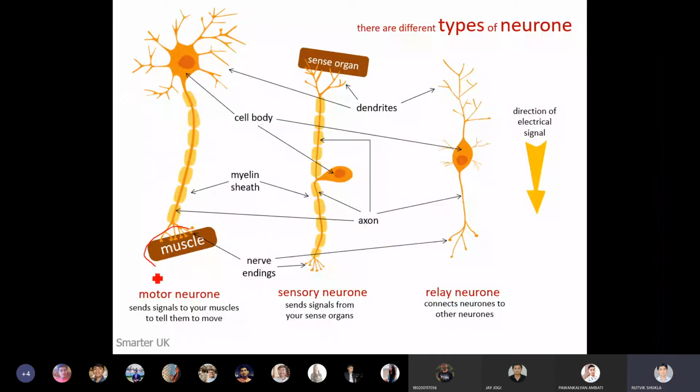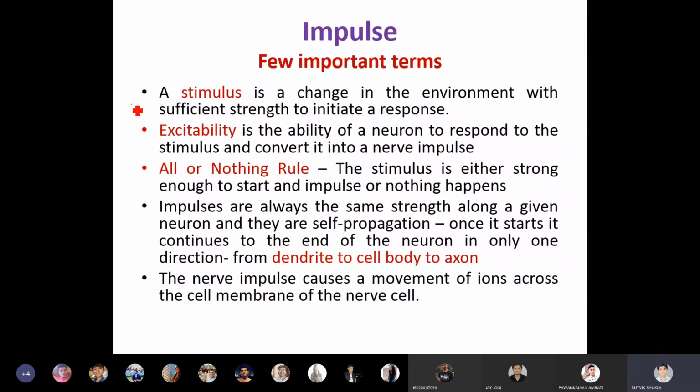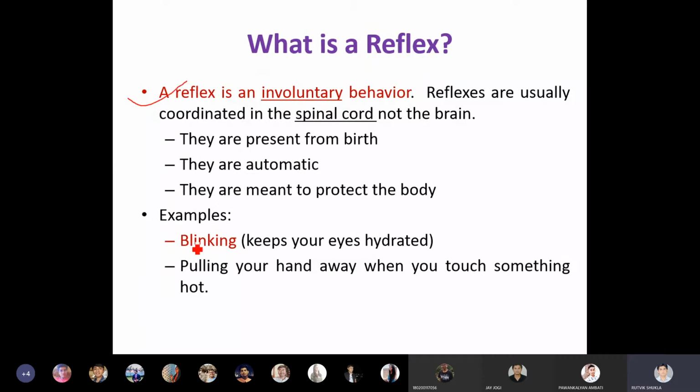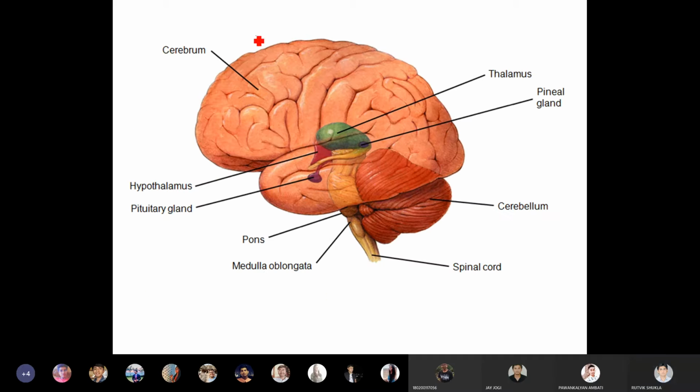We also saw that there are different types of neurons. This is a motor neuron, or there might be a sensory neuron, or a relay neuron. These are the terms which we also discussed. What is stimulus? What is excitability? All or none law. Reflex, as I have given the example, blinking your eye or pulling your hand away when you touch any hot object, that is called reflex. This we have seen.